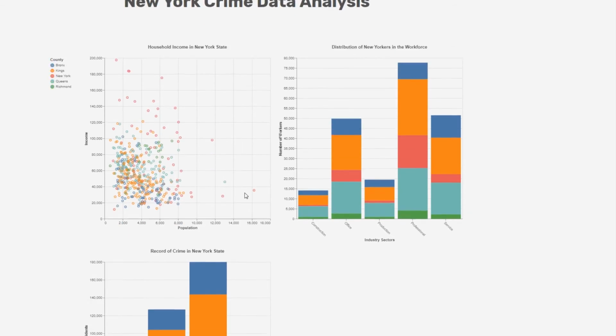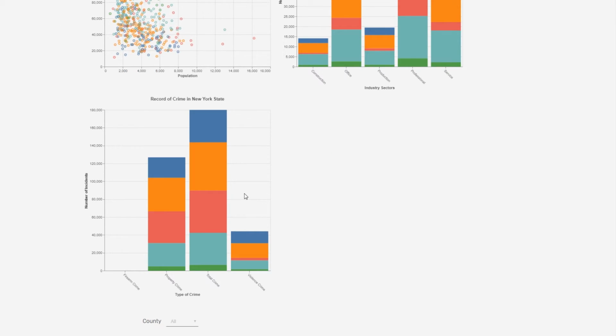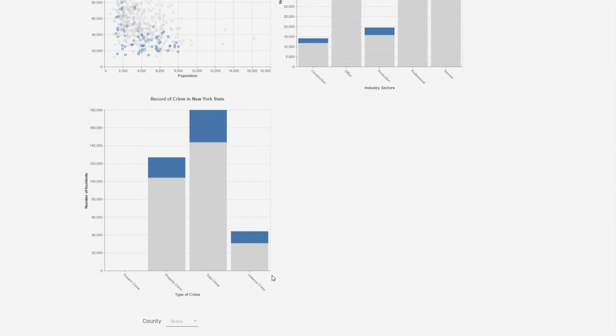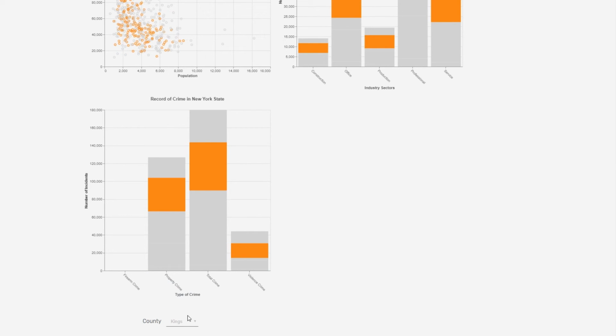Finally, the third visual is a breakdown of the crime data collected for New York State in 2015. We can see that property type crimes accounted for over 60% of all crimes committed in 2015. To filter by county for all 3 visuals, we can use the dropdown to select the county detail we would like to see. From all the data, although Kings had the second highest earners from the census, they also had the most cases of crime as opposed to New York City.